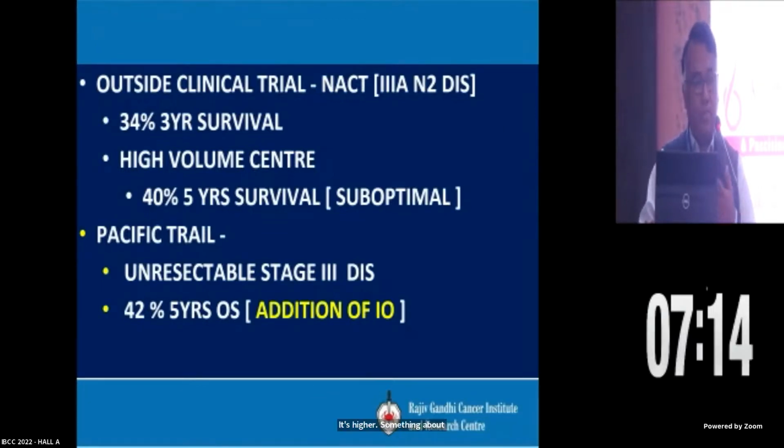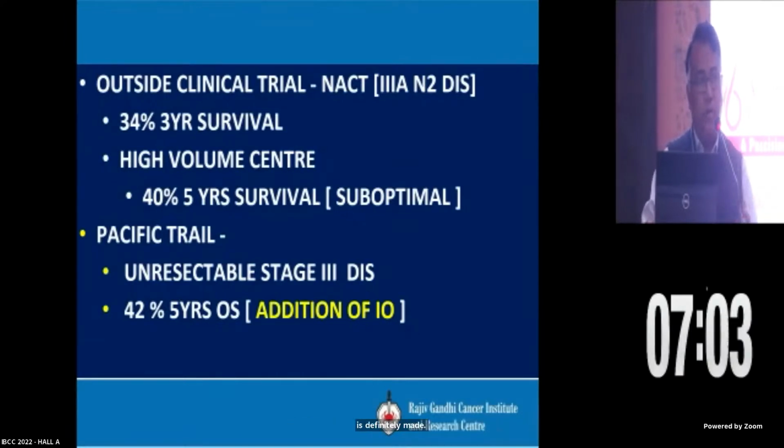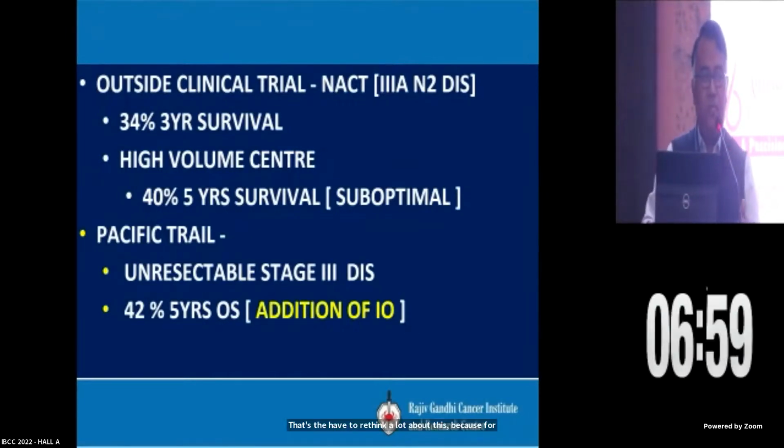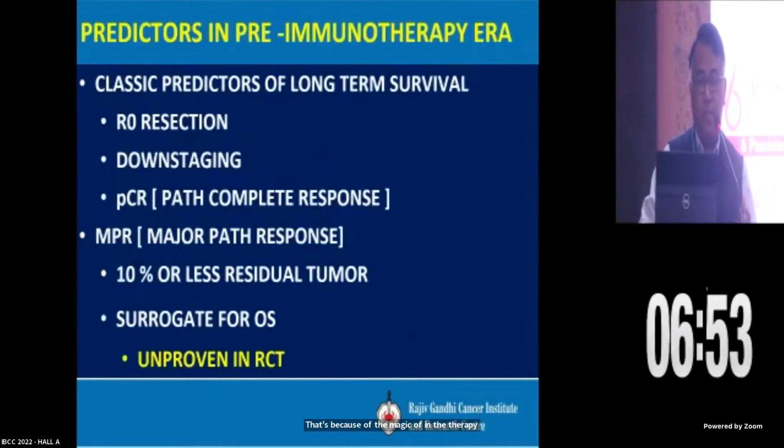scenario is very, very suboptimal, given the coming of the PACIFIC trial, the result of which has definitely made the surgeons have to rethink a lot about this, because for unresectable stage 3 disease, they are claiming now at 5 years about 42%. That's because of the magic of immunotherapy, I think so. And I think we have to accept that.